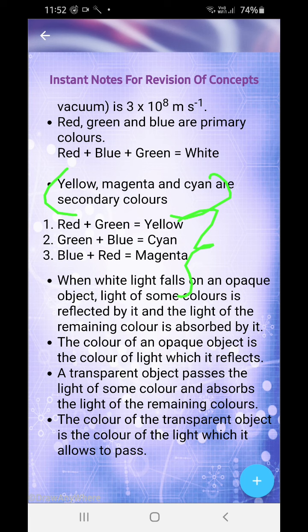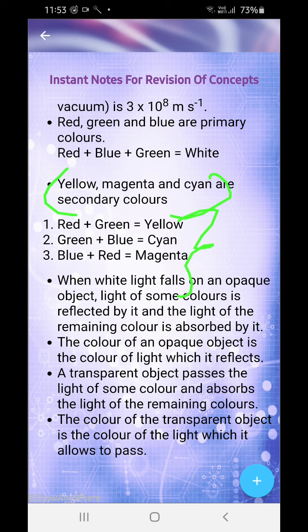Now when white light falls on an opaque object, light of some colors is reflected by it and light of the remaining colors is absorbed by it. Specific substances can reflect specific colors of light. Suppose you have a red substance in your hand, then only red color is reflected by it. All the other colors are absorbed. The color of an opaque object is the color of light which it reflects. The substance you are holding is an opaque object, and the color is red because it reflects only red light.